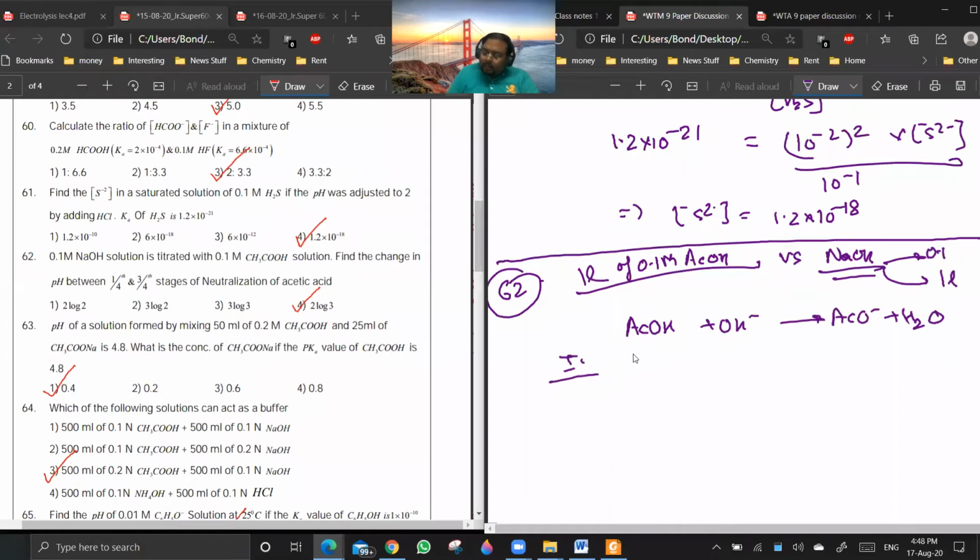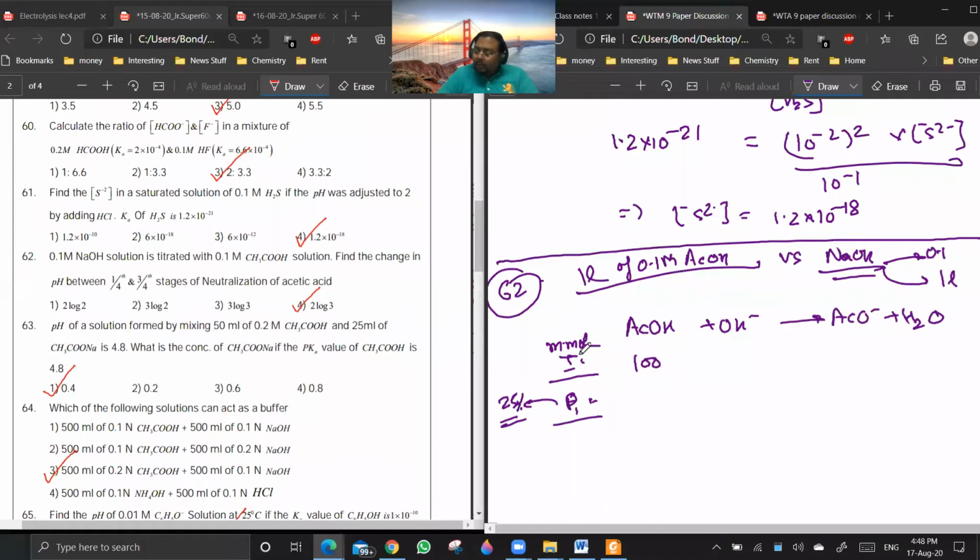So initially I am having 100 millimoles of acetic acid. Now you see, if you take 1 liter of 0.1 molar acetic acid, then for complete neutralization, you have to add 1 liter of NaOH. This you should keep in mind. Now, it is saying that you are having 25% neutralization.